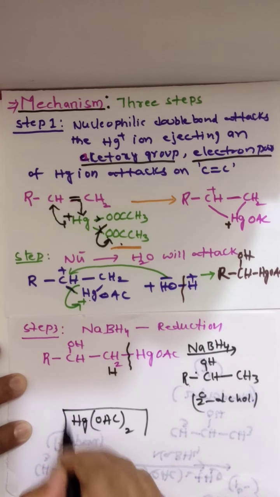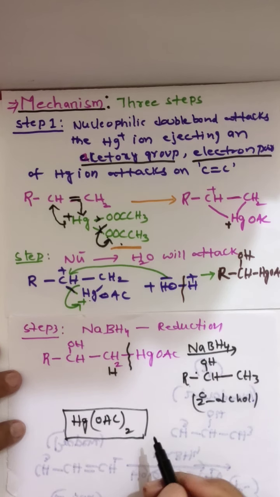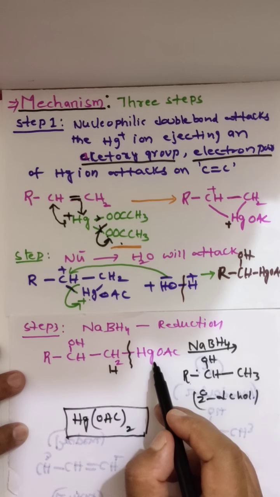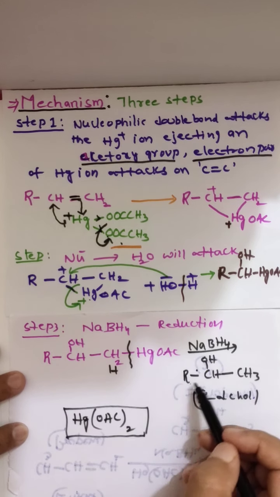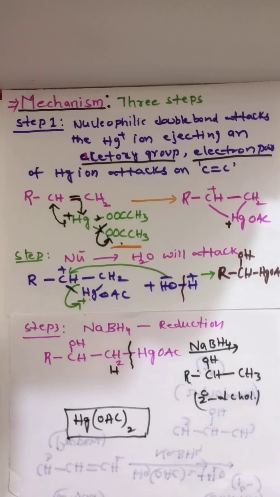So initially we added mercuric acetate, that is mercuration, and finally we removed the mercuric acetate group, that is demercuration. So mercuration and demercuration take place in the presence of aqueous mercuric acetate solution and sodium borohydride. That's why we are calling it oxymercuration-demercuration. Thank you.